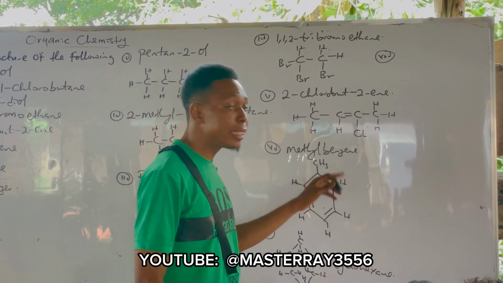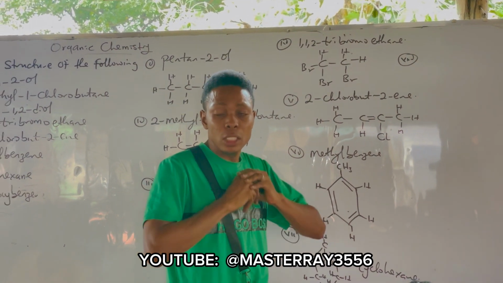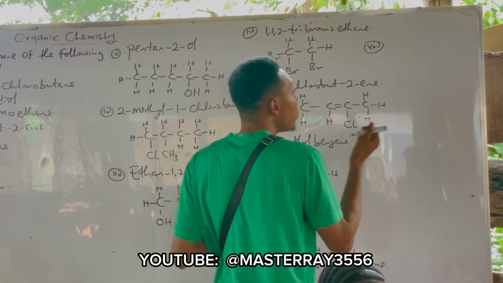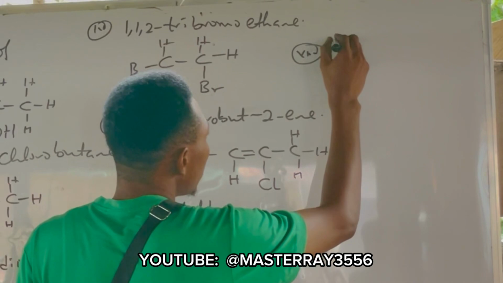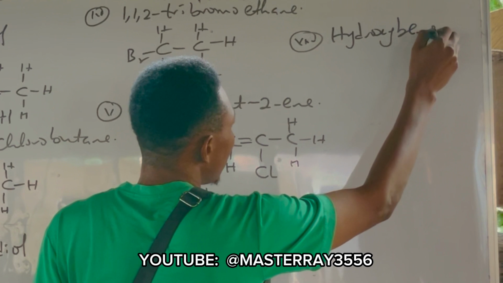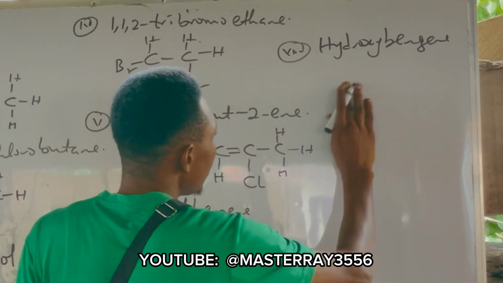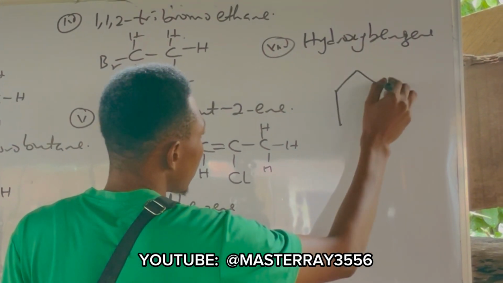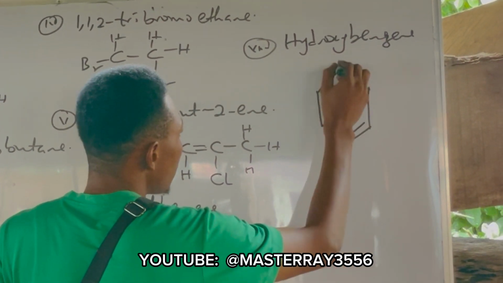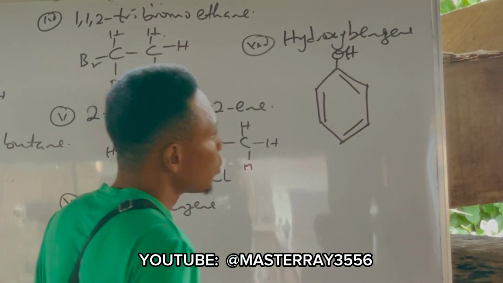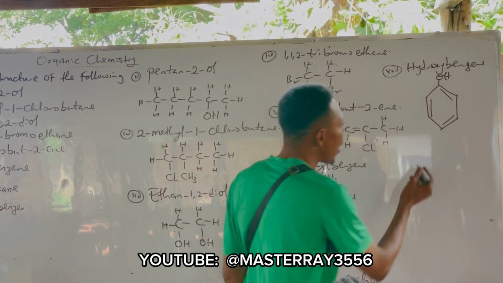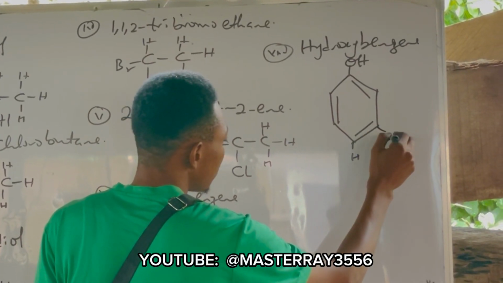So your methyl benzene is also known as toluene. It's also known as what? Toluene. And your hydroxy benzene is stated as phenol. So this hydroxy benzene, so we put our OH. That's hydrogen. Don't forget each of the edge, you have your carbon and what? Hydrogen.